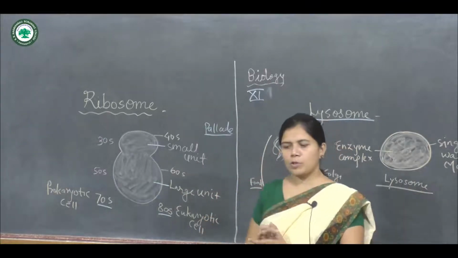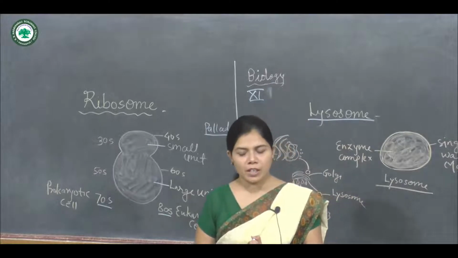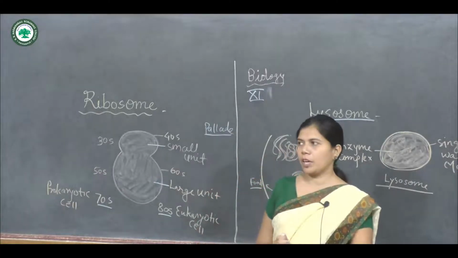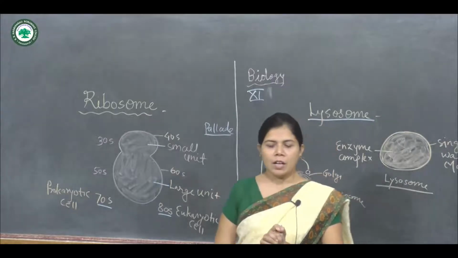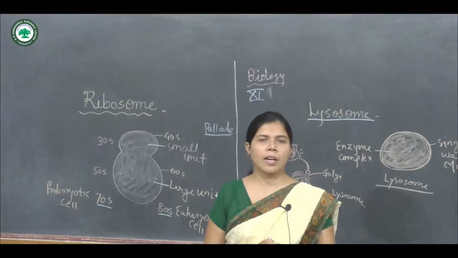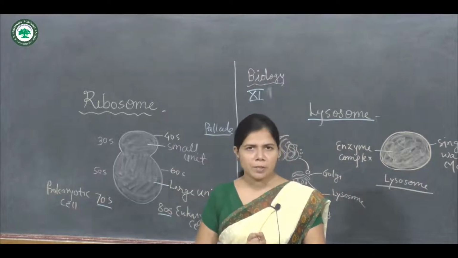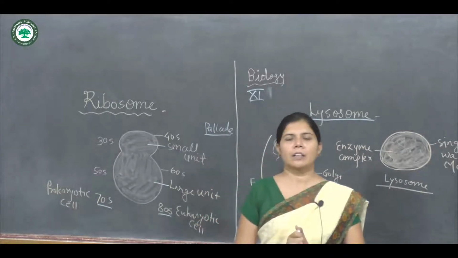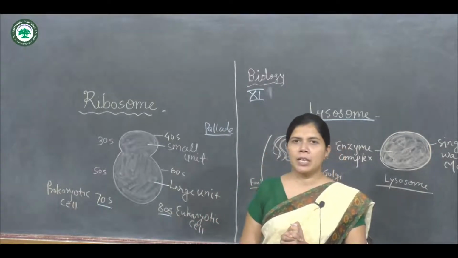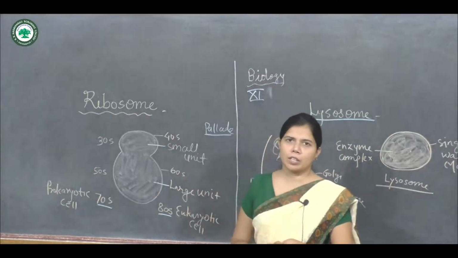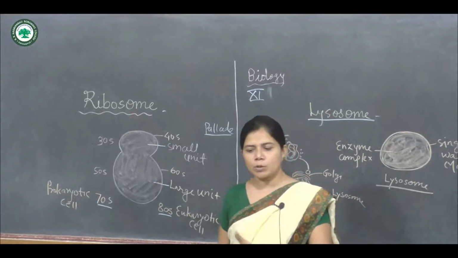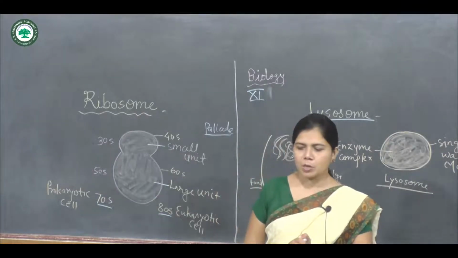The bound ribosome generally produces protein that is transported outside the cell. Again, it is bound or associated with the endoplasmic reticulum. We know that the rough endoplasmic reticulum is rough because the ribosome granules are associated with it. It is associated with the Golgi body also.